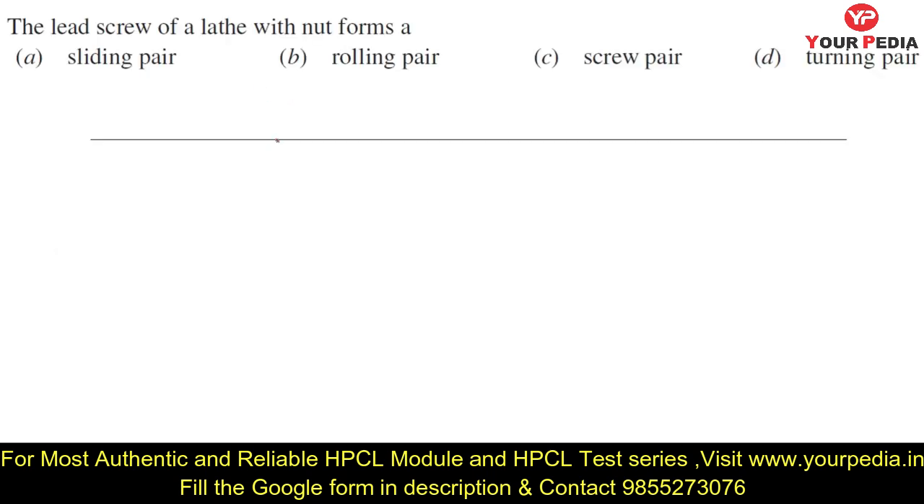Now, lead screw of a lathe with a nut forms a what? What is the meaning of this? There is one part in a lathe machine, the lead screw, used for threading operation. When you try to make threads on a lathe machine, then this lead screw has to work. The lead screw is nothing but a nut and bolt assembly only. I will show you a diagram also.